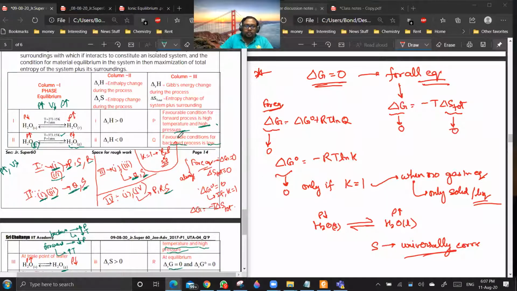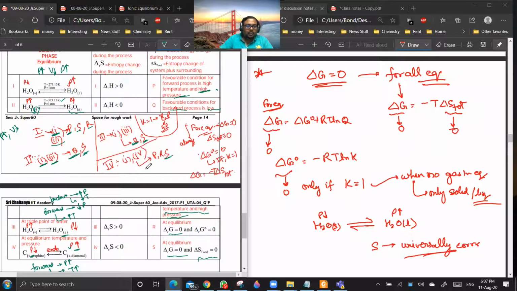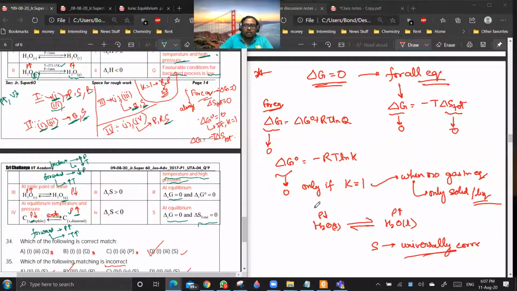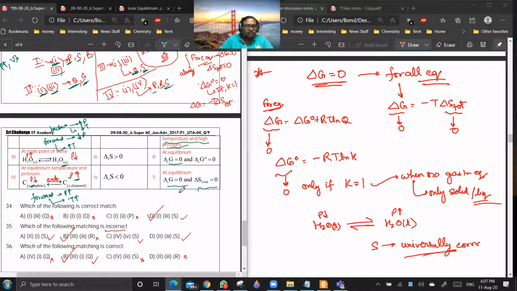Yes, sir. So Q won't be correct. R is true. R is correct because both are solids, so K will be 1. And S is universally correct. Okay. So we have gotten all the combinations. Now we can just do this question. These questions are a bit longer, that I admit. But this is the way to tackle it.